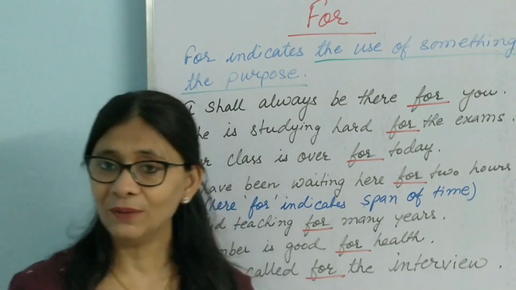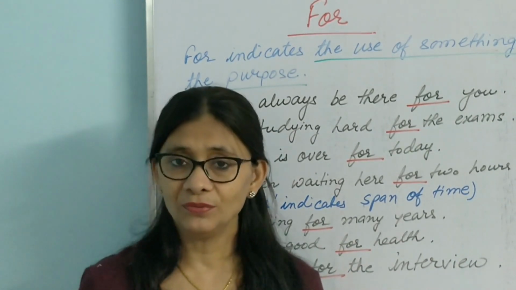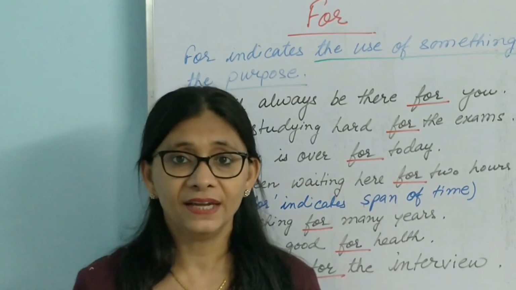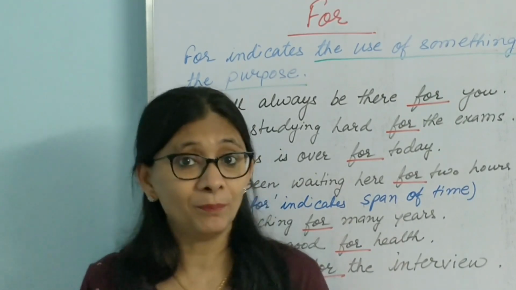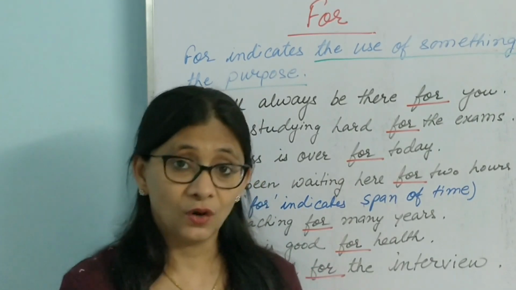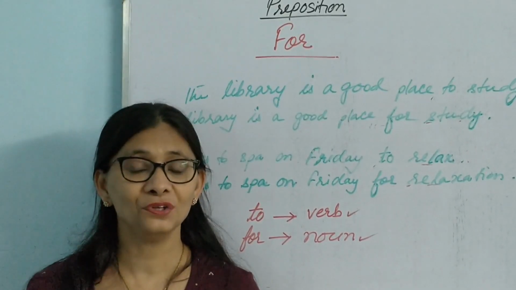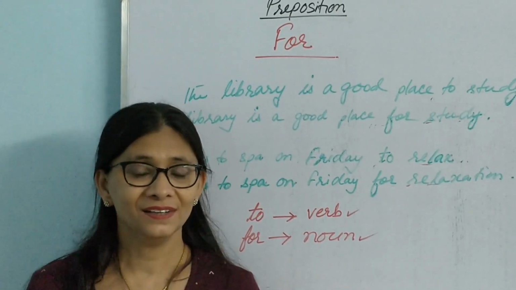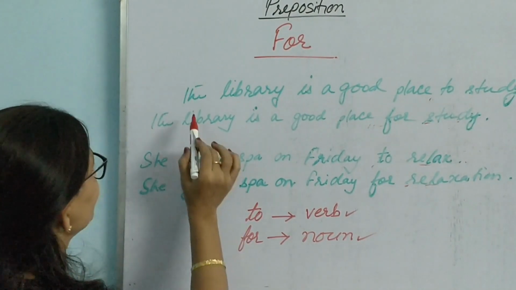There is one important point which is good to mention here, and that is sometimes the use of for and to, they kind of collide with each other, or they can be replaced one with the other with just some changes in the words. Now let us see that quickly. Let us now try to understand how the use of to and for sometimes overlap with each other. Let us go through these sentences.